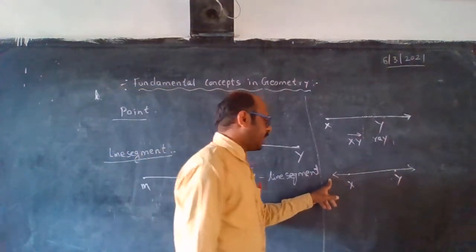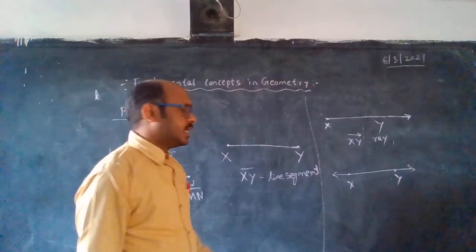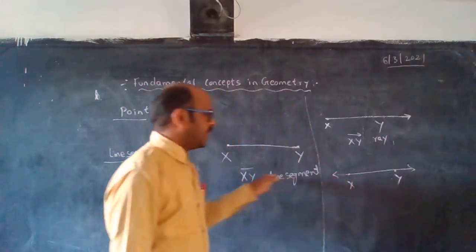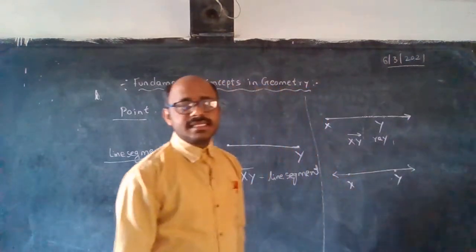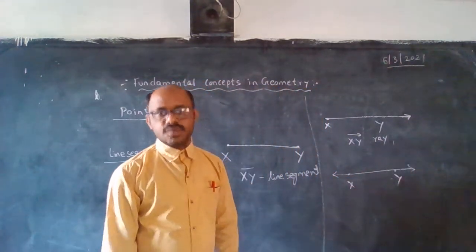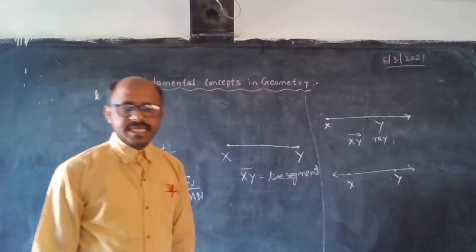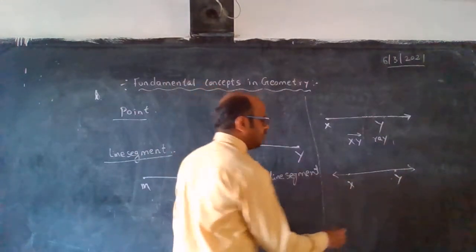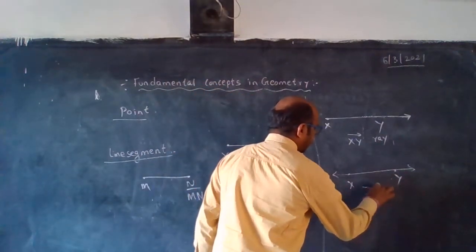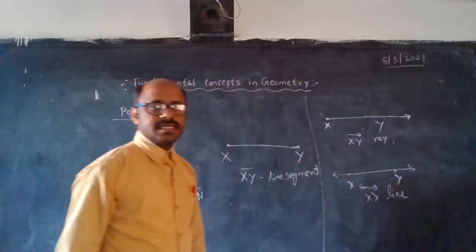This means the line segment extends to the X side and the Y side, both sides. This one we call a line.